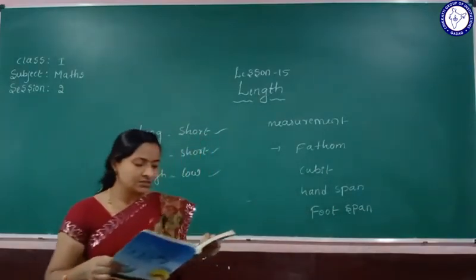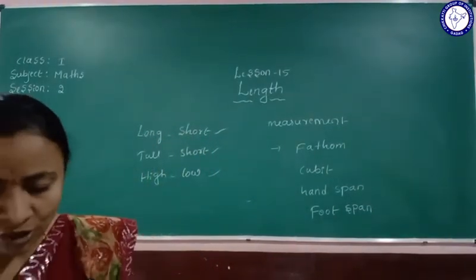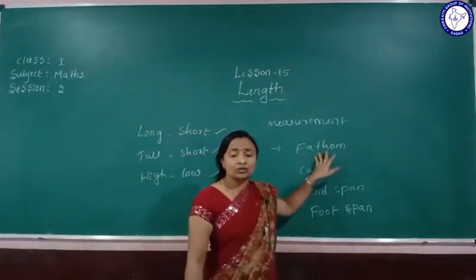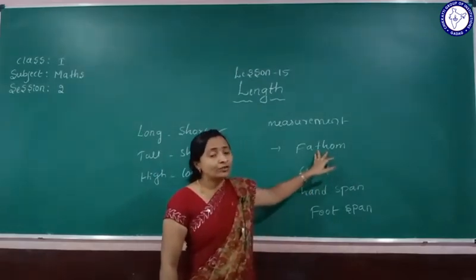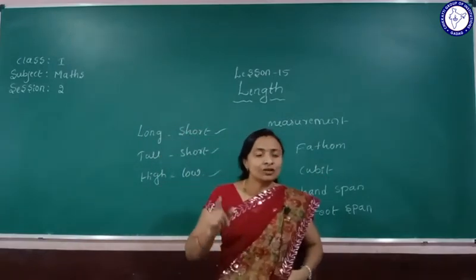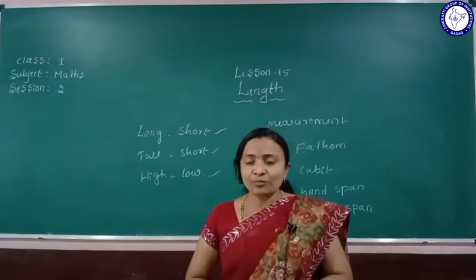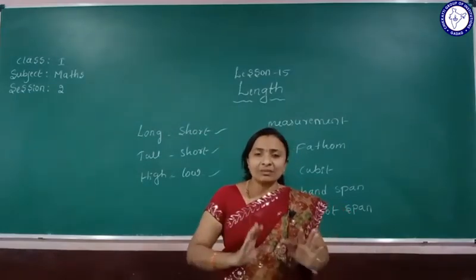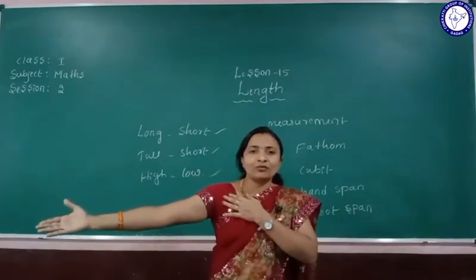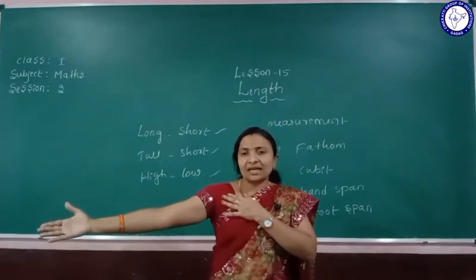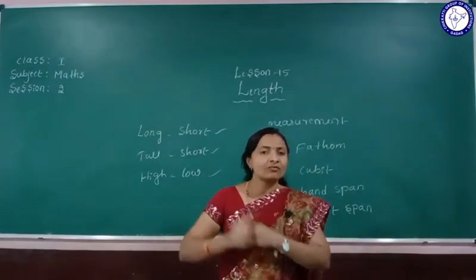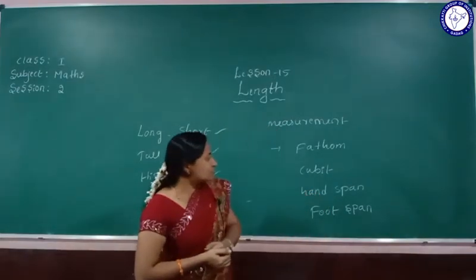Yes, so see here, students. Where do we use all these measurements? For example, whenever you go to the flower shop, your mom will tell you, bring 1 fathom of flower. So you will go and tell the shopkeeper, that is the florist, and they will measure 1 fathom of flower and give you. Or 1 cubit length of flower. Yes, so 1 fathom of garland, or 1 cubit length of garland, they will give you. And also where we use the handspan.